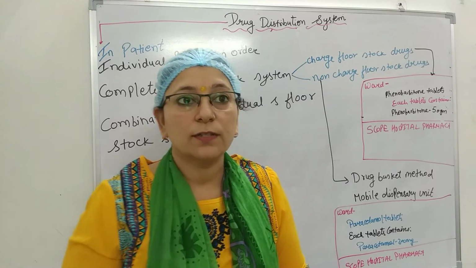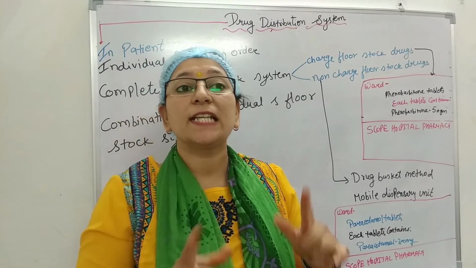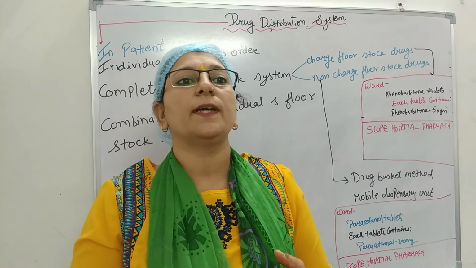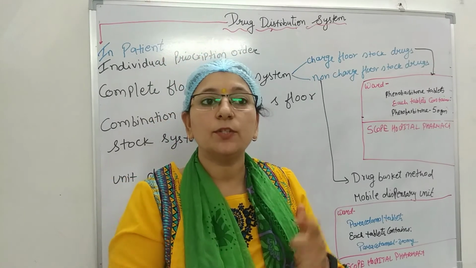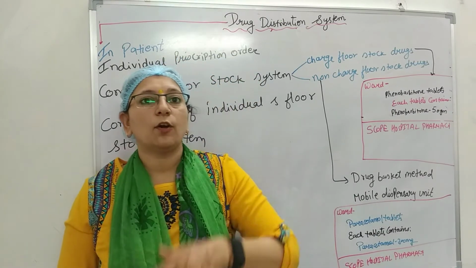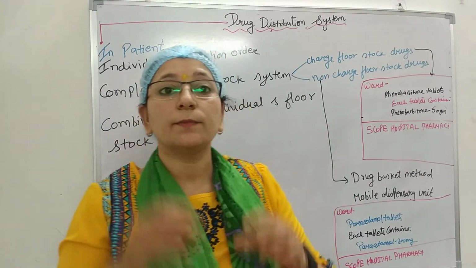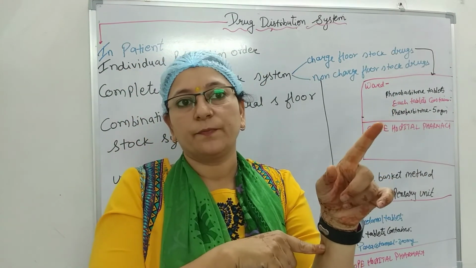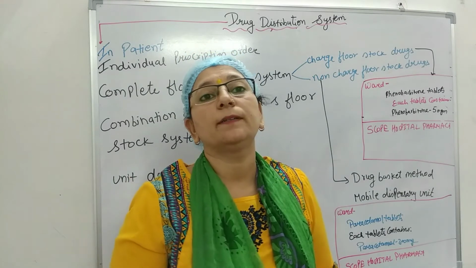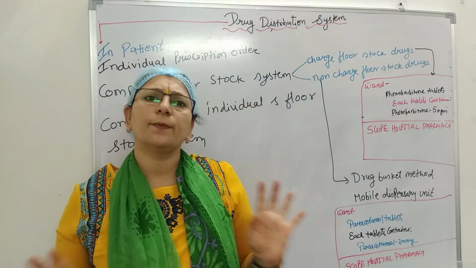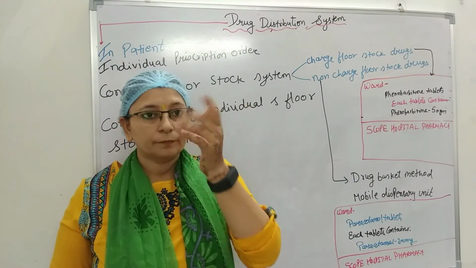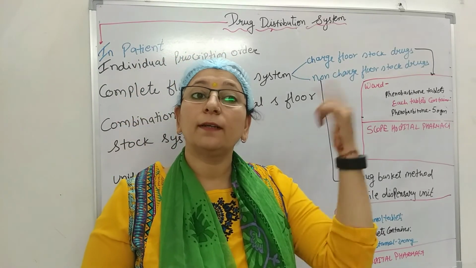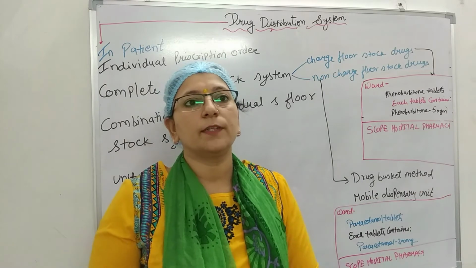In the charged floor stock system, only those drugs are charged which are expensive, and a floor stock list is prepared and sent to make the drugs available to all the nursing stations. If we talk about the non-charged floor stock system, the cost of the drugs is not high, as they are mostly tablets and capsules. A predetermined list is prepared by the nursing station. So this is the difference between these two.